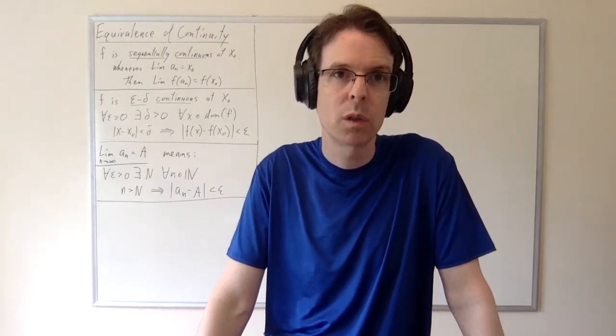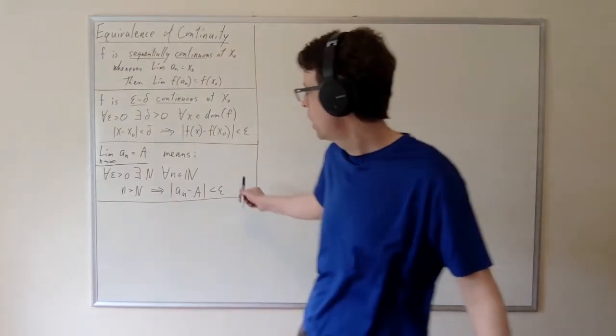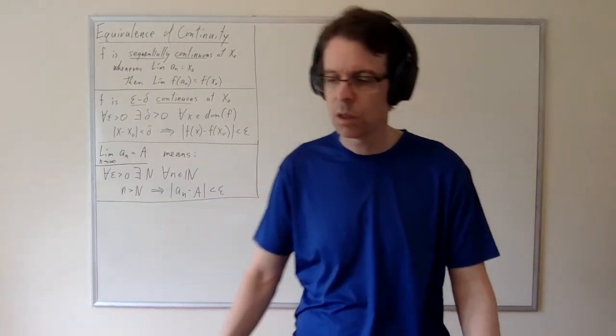Today, we're going to prove that these two kinds of continuity are equivalent to each other. Any function which is sequentially continuous at a point x naught is epsilon delta continuous at that same point, and vice versa. I want to remind you what sequential convergence means because we're going to be using this fact.